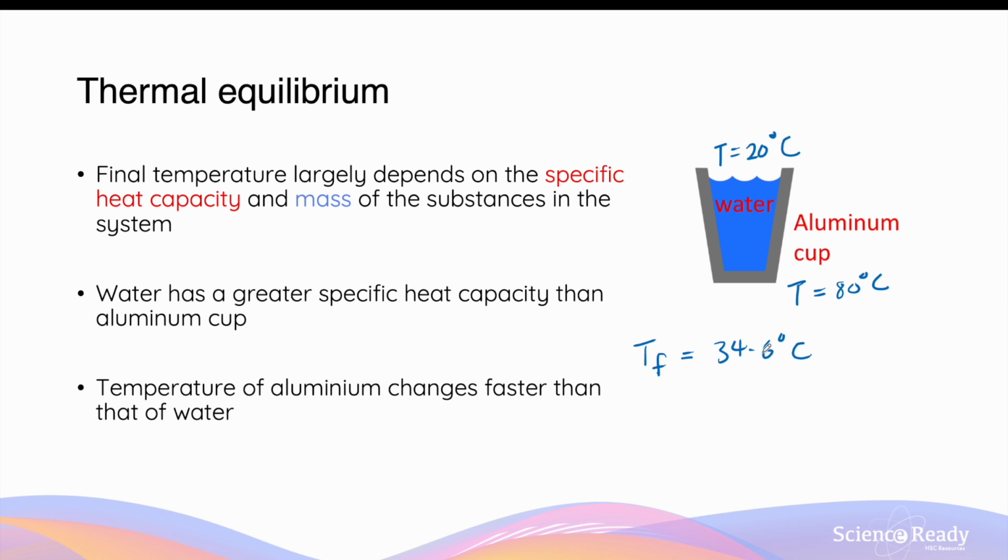Notice how this final temperature is further away from the initial temperature of the aluminium and closer to the initial temperature of the water. This should make sense because aluminium has a smaller heat capacity, so it experiences a greater change in temperature compared to what the water has experienced, even though the amount of energy that's released by the aluminium is equal to the energy absorbed by the water.